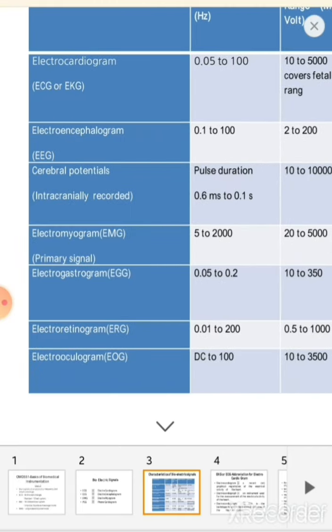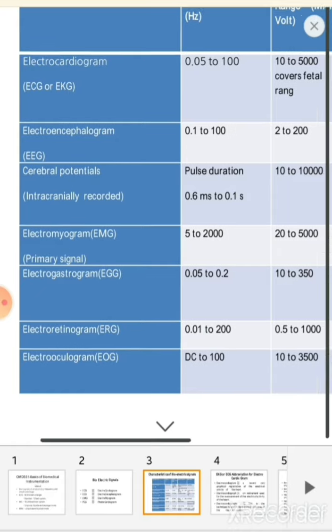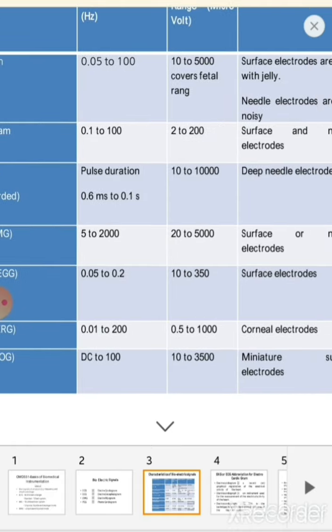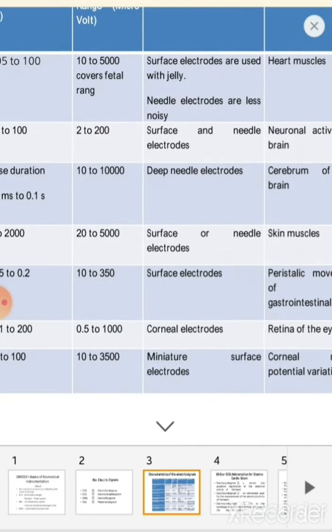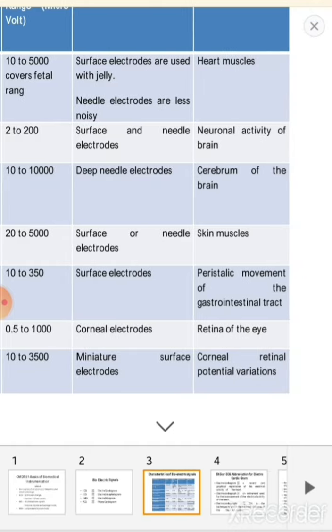And finally we have electrooculogram, EOG. This is from DC voltage to 100 Hz. The voltage range is 10 to 3500 microvolts. Here miniature surface electrodes are used, and the signal originates from corneal retinal potential variations.